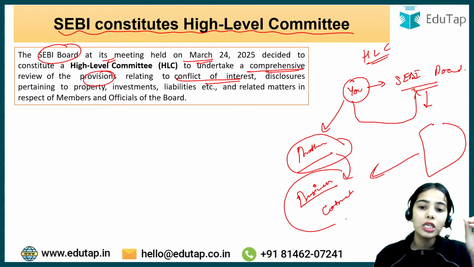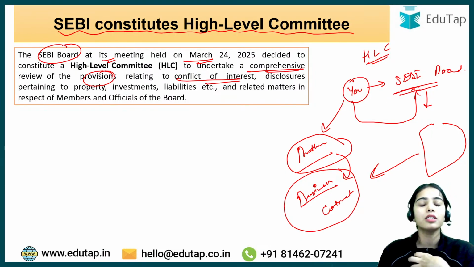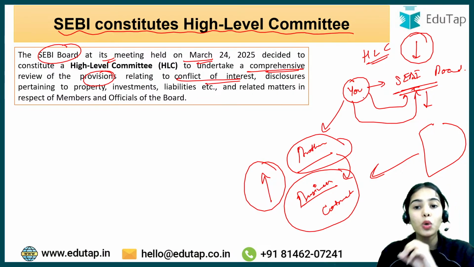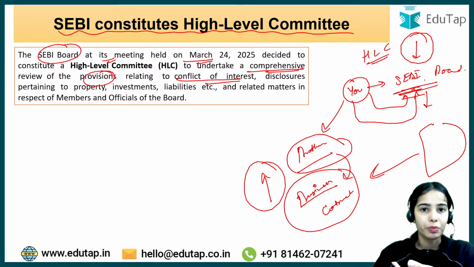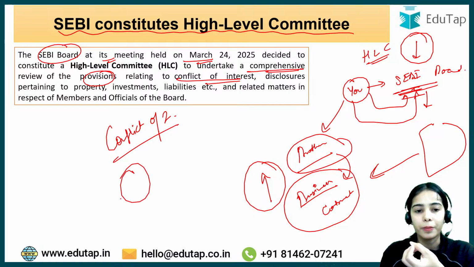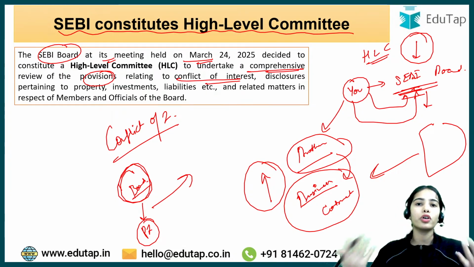So your personal interest is affecting the profitability, or the interest of SEBI, because your brother might be charging more money, but SEBI can provide the contract at a lesser cost, and you are forcing the SEBI board to give the contract to your brother. So there can be a conflict of interest that can arise in the board of members. For their personal interest, they can affect the interest of SEBI or the whole of the country. That happens, right?